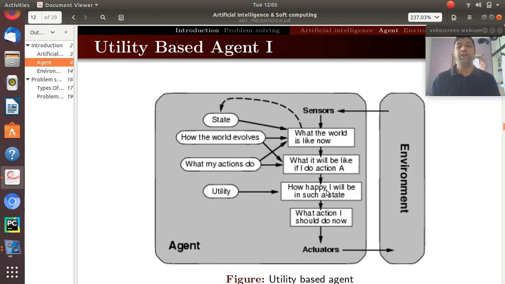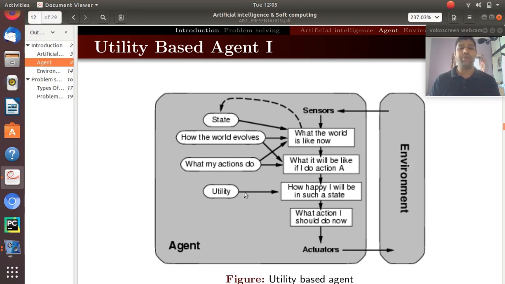Next, it is thinking about something new which is added in this agent program: how happy I will be while performing that particular action. It is not only interested in achieving a certain goal, but also in how happy I'll be, meaning it is interested in happiness while achieving that goal.